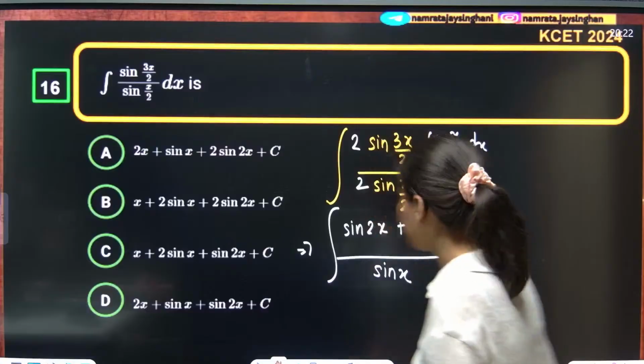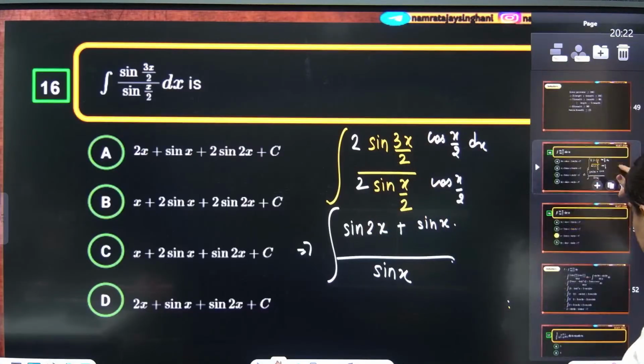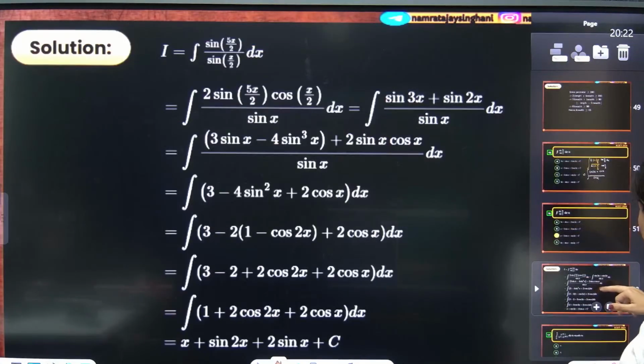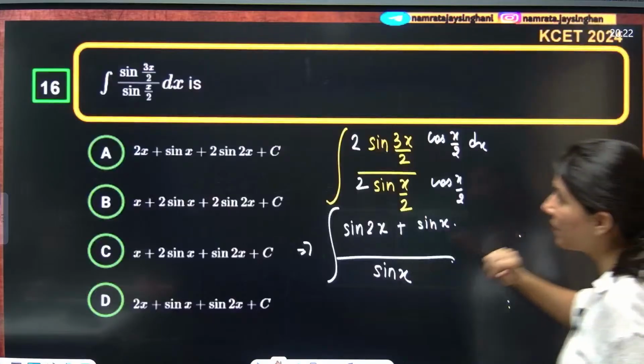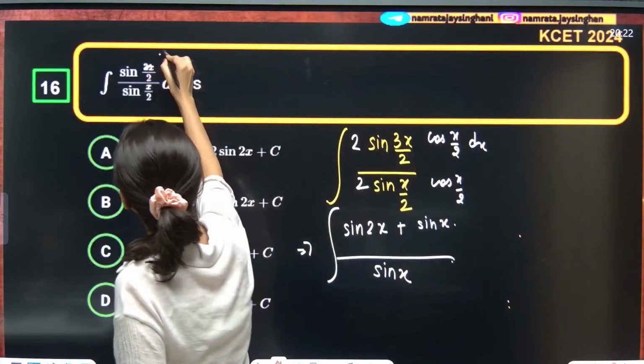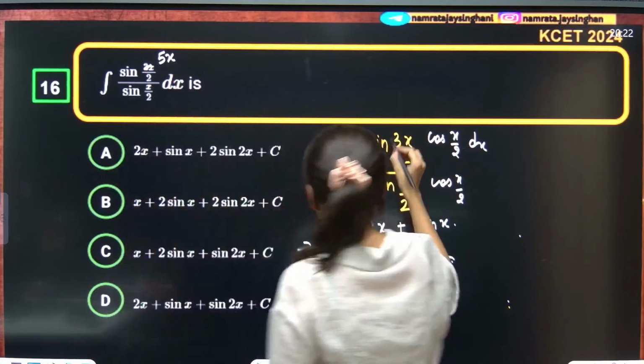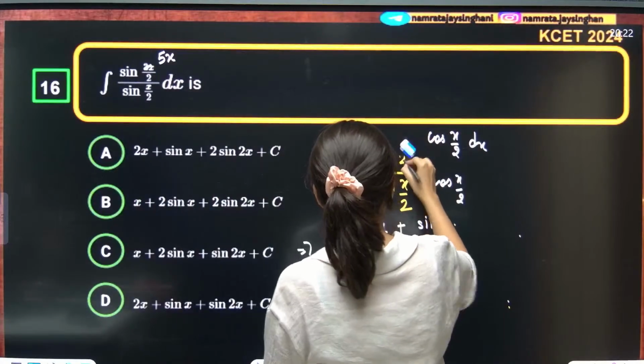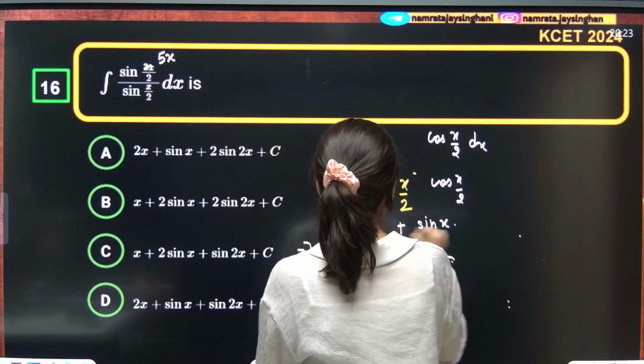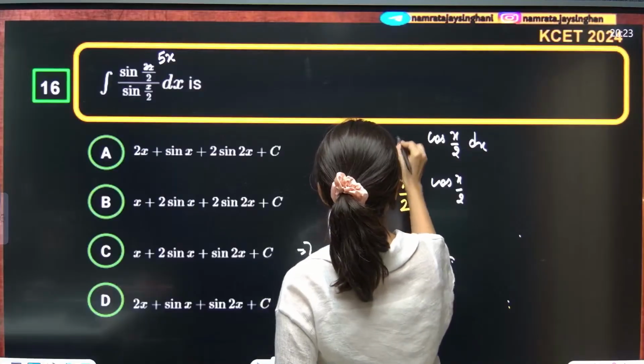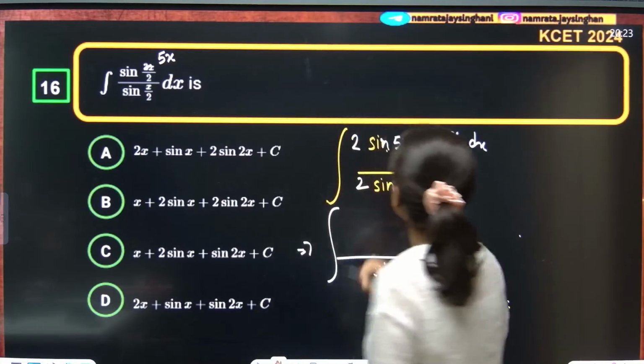Hold on. Let me check. The question is not 3x, it is 5x. Hold on. I think I have messed up this question. This is not 3x. This is 5x. If the question is 5x, then the things will be pretty different, right? So this is sin 5x by 2 was already there.